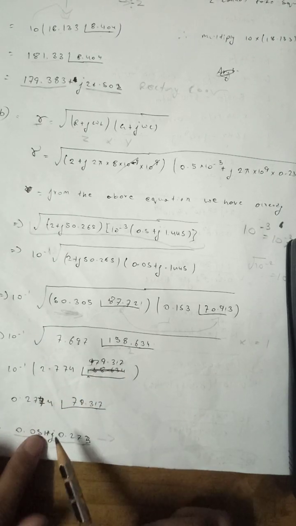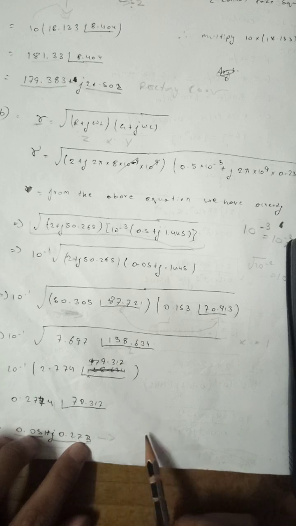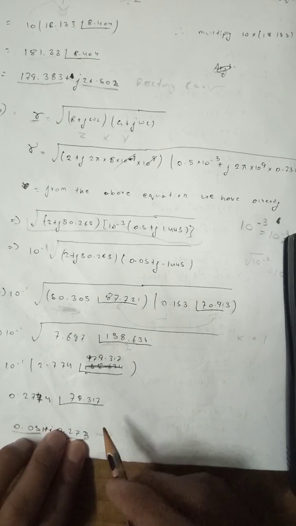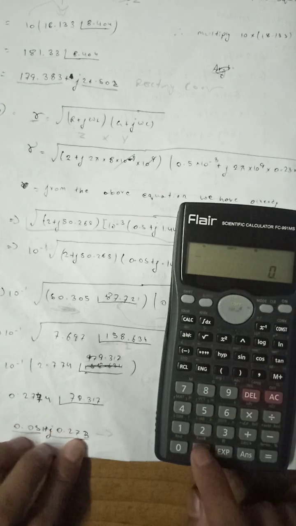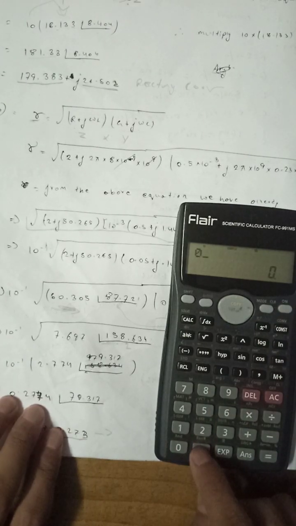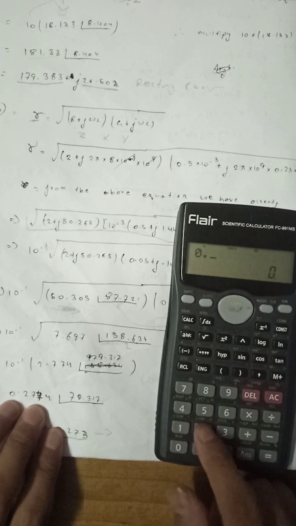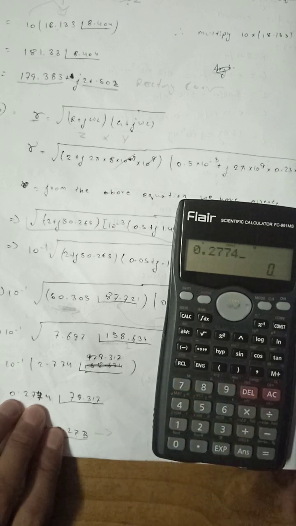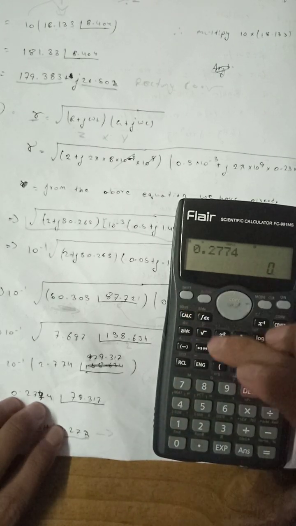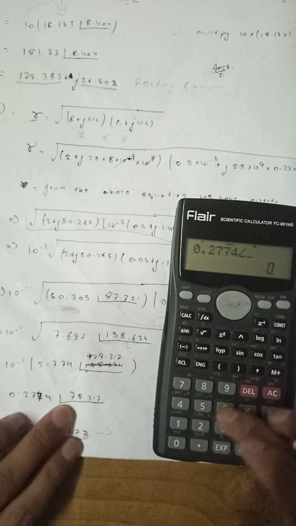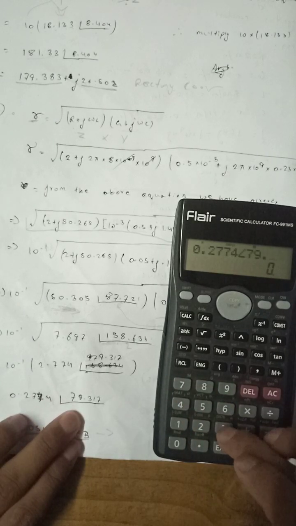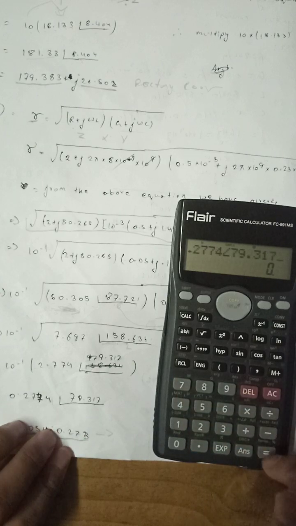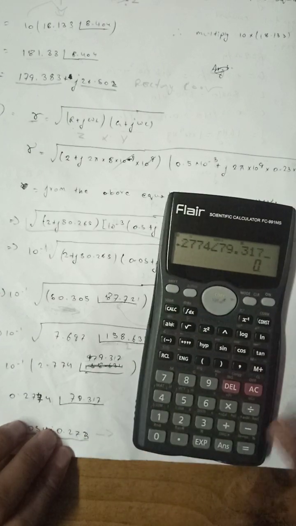And to get back into rectangular form, we use this calculator. Type 0.2774, shift angle, 79.317, and shift minus equal.